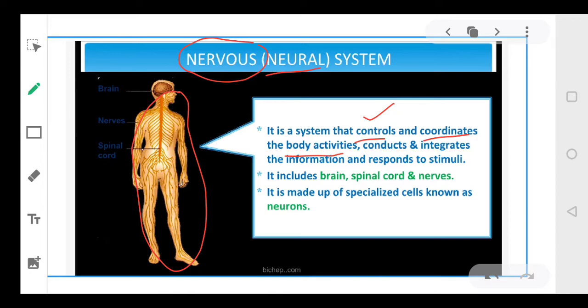Now we need to understand what a stimulus means. What is a stimulus? Okay, stimulus means anything to which you respond. Suppose nowadays we know it's very humid and very dry conditions are there. It's very hot, the temperature is very high. So suddenly if there is no light, you immediately respond, your body responds to it. Okay? Right? Exactly. So stimulus means any change in your environment.